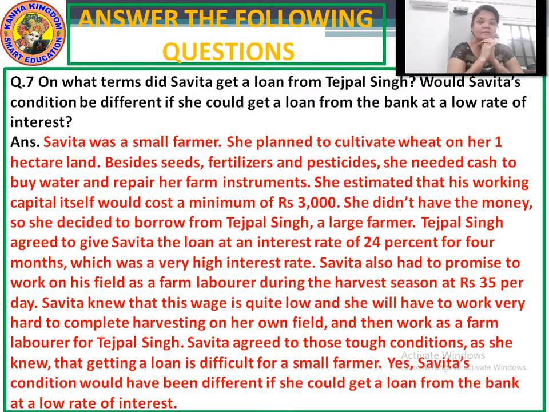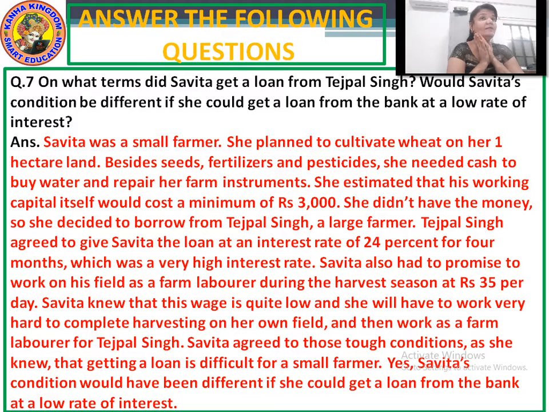Okay, there are terms and conditions when you take the loan. If you take it from the bank, you only have to pay the interest. But if you take the loan from the money lender or from the trader or from another person, you have to fulfill some terms.